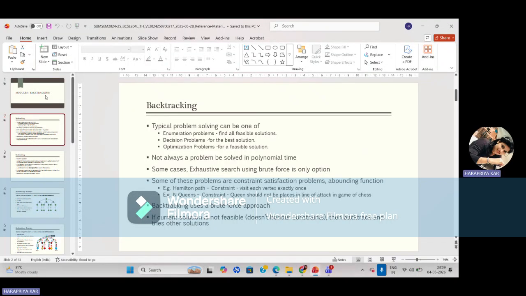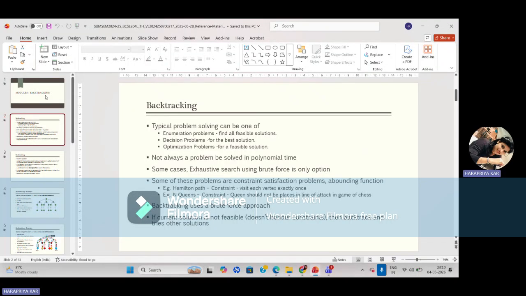So here are certain examples of backtracking algorithms: some of these problems are constraint satisfaction problems and bounding functions. For example, you can take the Hamiltonian path and endpoints. Whenever we are going with the Hamiltonian path, the constraint is to visit each vertex exactly once. Example, the endpoints constraint: queens should not be placed in the line of attack in a game of chess. So we must not place the queen in the line of attack at the time of applying this particular algorithm.